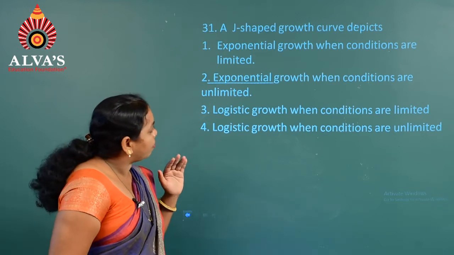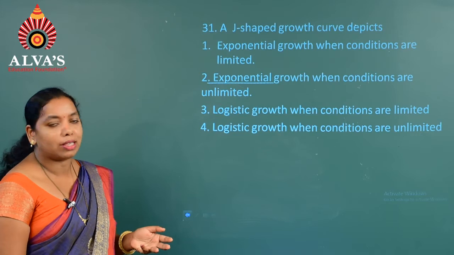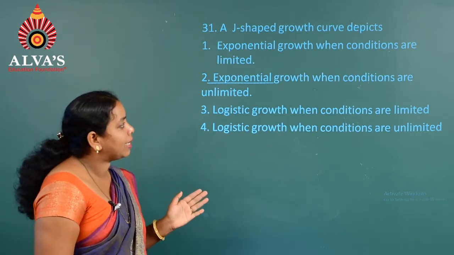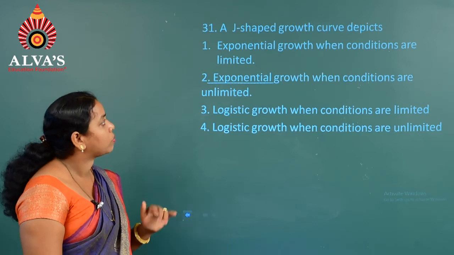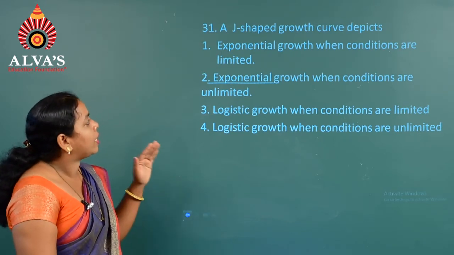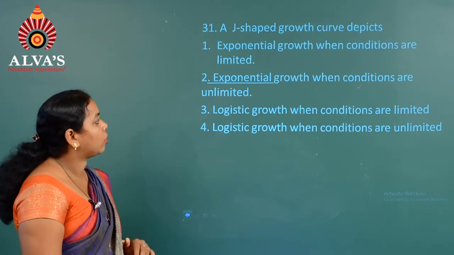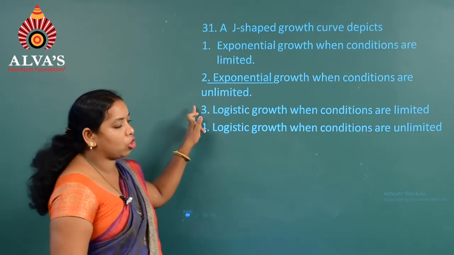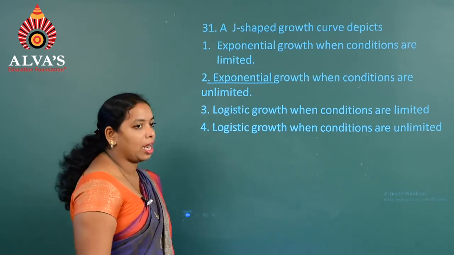Whenever there are limited resources, we obtain the sigmoid curve, where limited resources always give a logistic growth curve, whereas whenever there are unlimited resources, we get an exponential growth curve. Hence, based on that, the second option, exponential growth when conditions are unlimited, is the one we can consider.